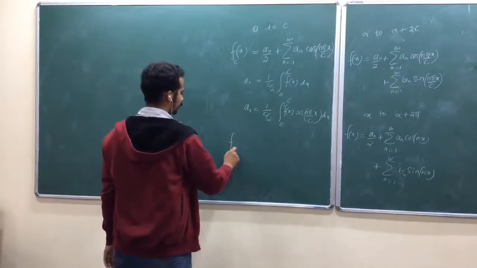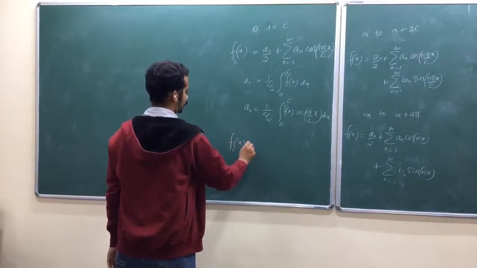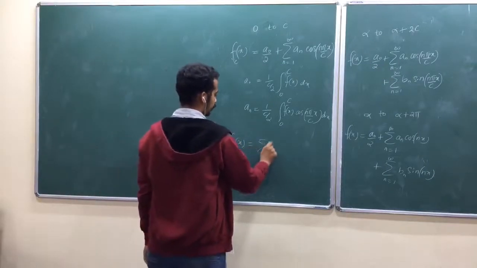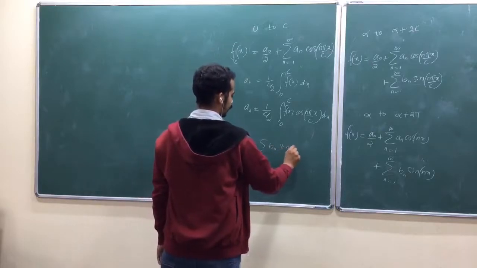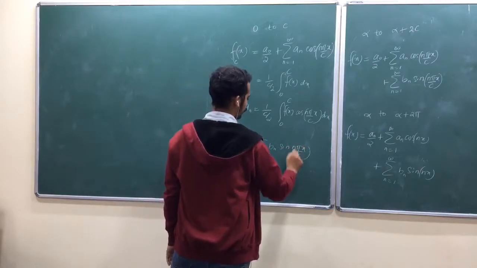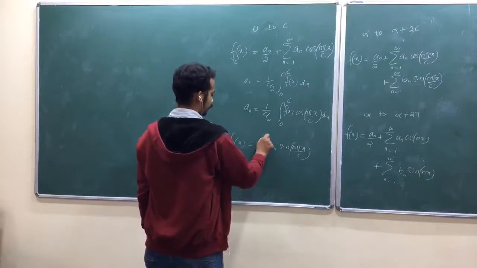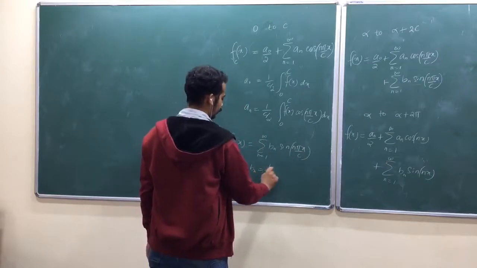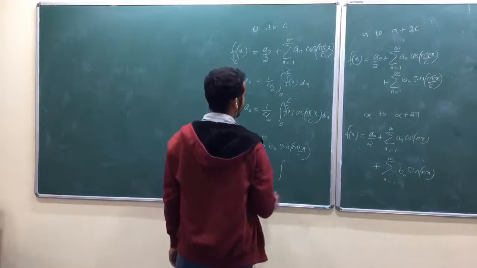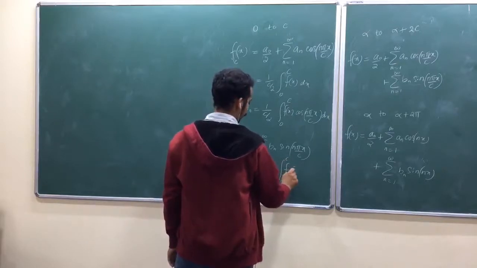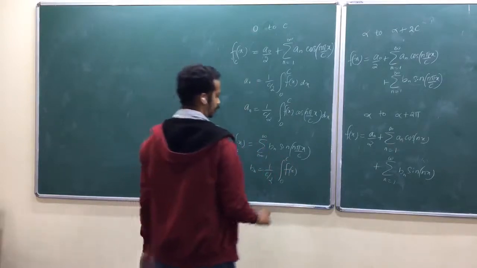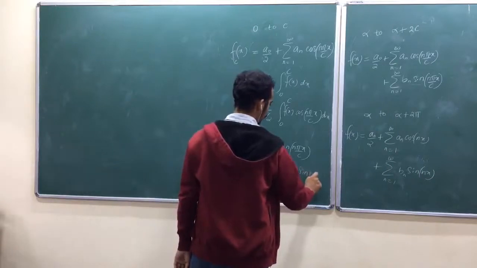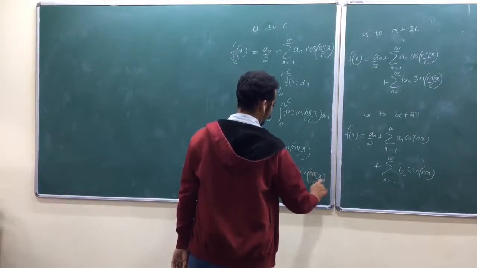So, Fourier sine series is equal to summation over b n into sin n pi x by c, n equal to 1 to infinity, where b n is equal to again 1 by c by 2, 0 to c f of x into sin n pi x by c dx.